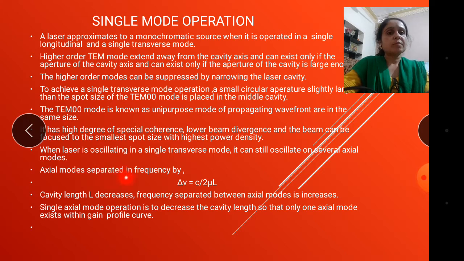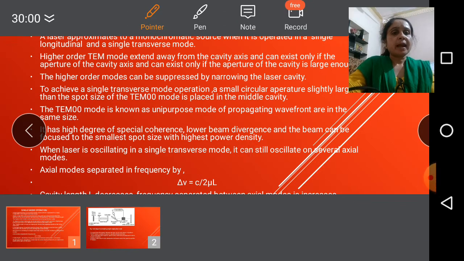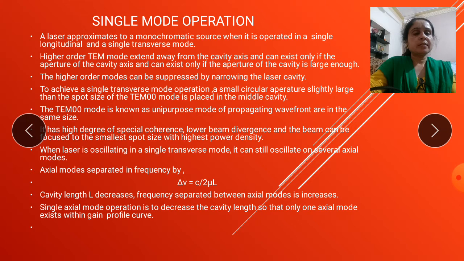The axial modes are separated by the frequency Δν = c/2μL, where ν is the frequency, c is the speed of light, μ is the refractive index of the medium, and L is the length between the two apertures. So when the cavity length L decreases, the frequency separation between the axial modes increases.